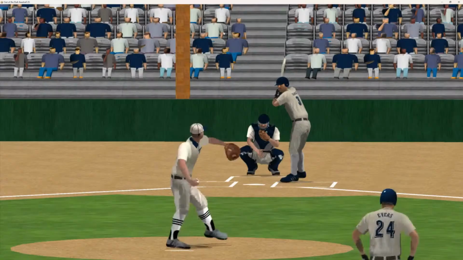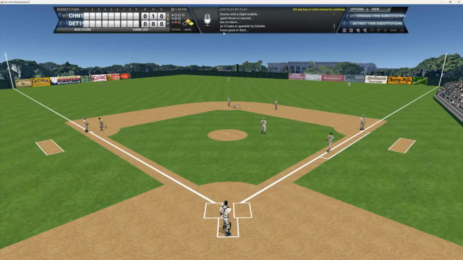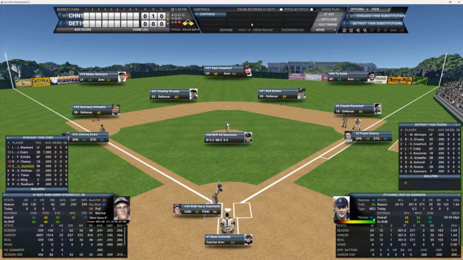And here's the pitch to Chance. And he hits that one down to second. Can they turn 2 over to short? They get 1. We're going to have first and third now. 2 outs for Harry Steinfeld. Steinfeld batted .241 with a homer and 62 RBIs. And he could come out with a key 2-out base hit here and put the Cubbies on the board.